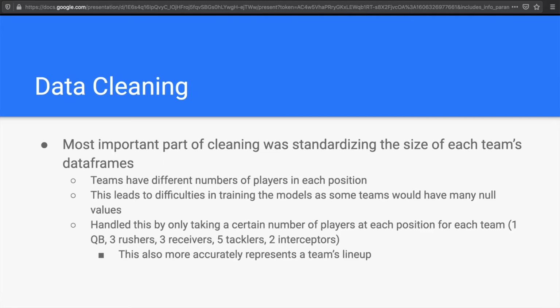To fix this, I only took a set number of players at each position for each team. I chose to use one quarterback, 3 rushers, 3 receivers, 5 tacklers, and 2 interceptors. This solves the problem and more accurately reflects a team's actual lineup. And then finally, I standardized the data using scikit-learn standard scaler.